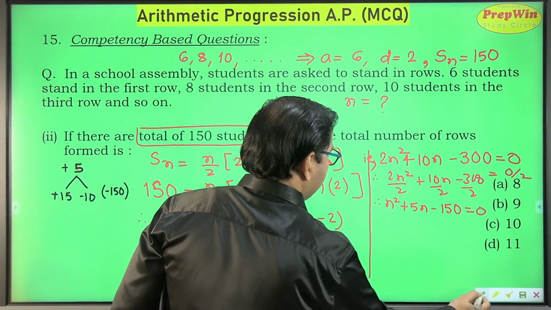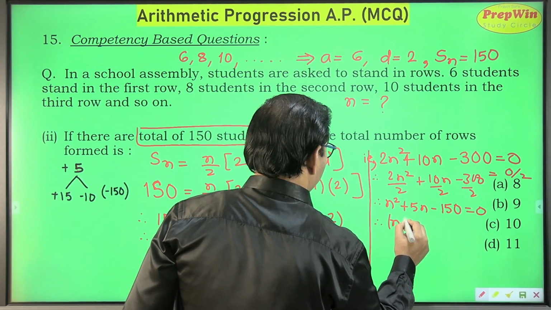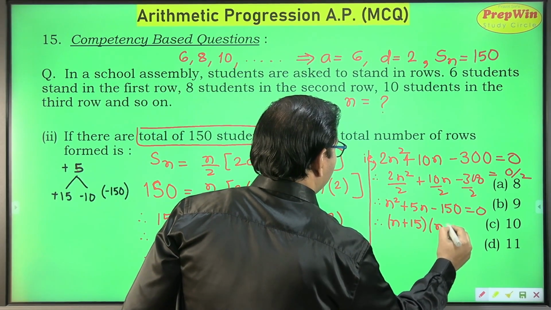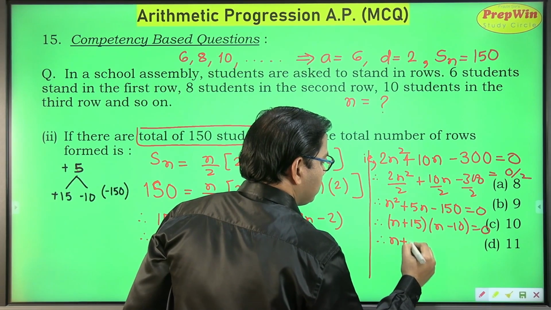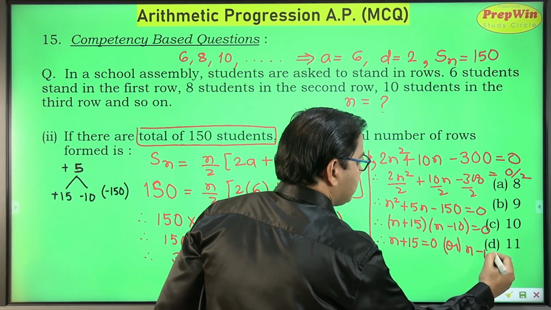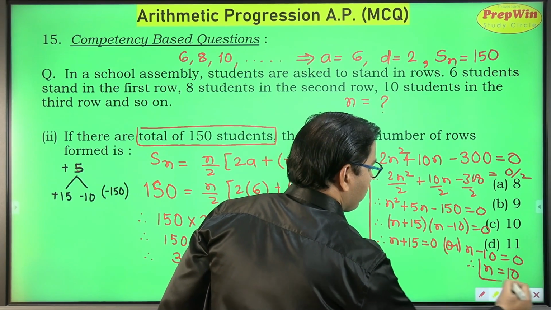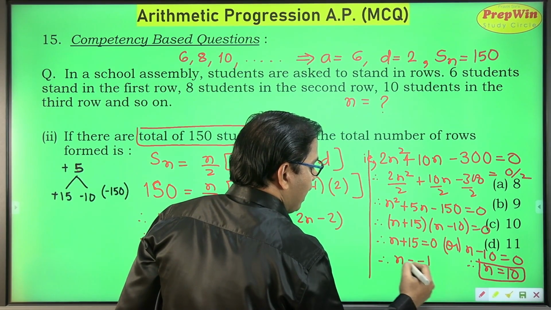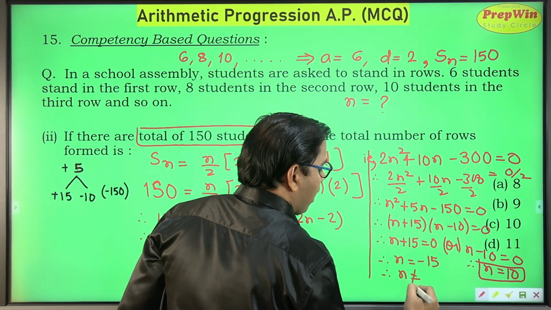So I can write this as n plus 15 into n minus 10 is equal to 0. Therefore n plus 15 is equal to 0 or n minus 10 is equal to 0. Therefore n is equal to 10, and on solving the other part we get n is equal to minus 15. But n cannot be minus 15.